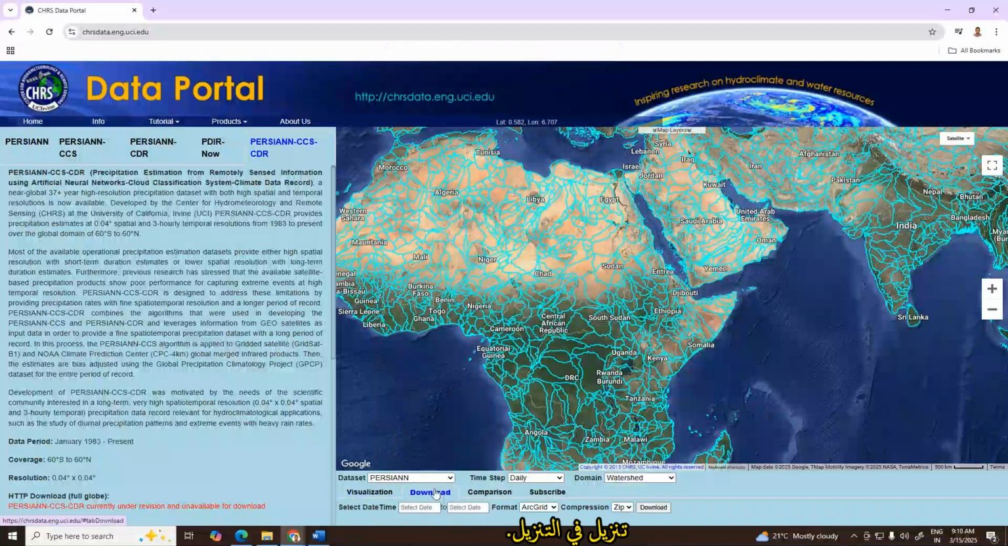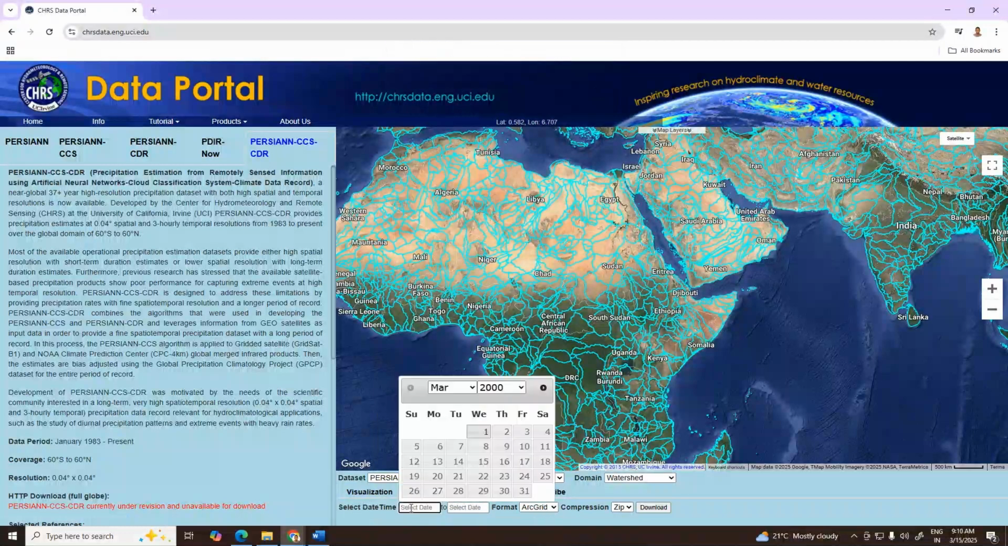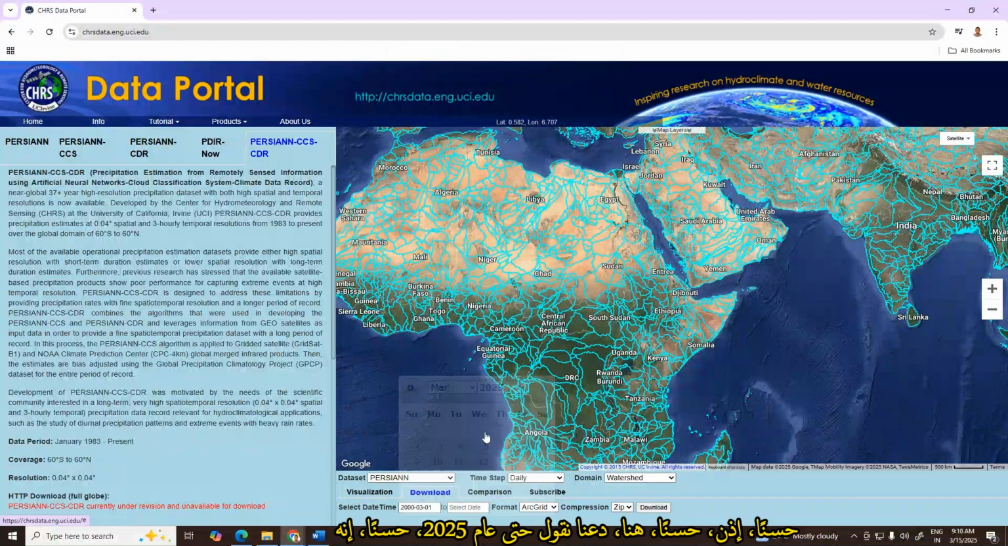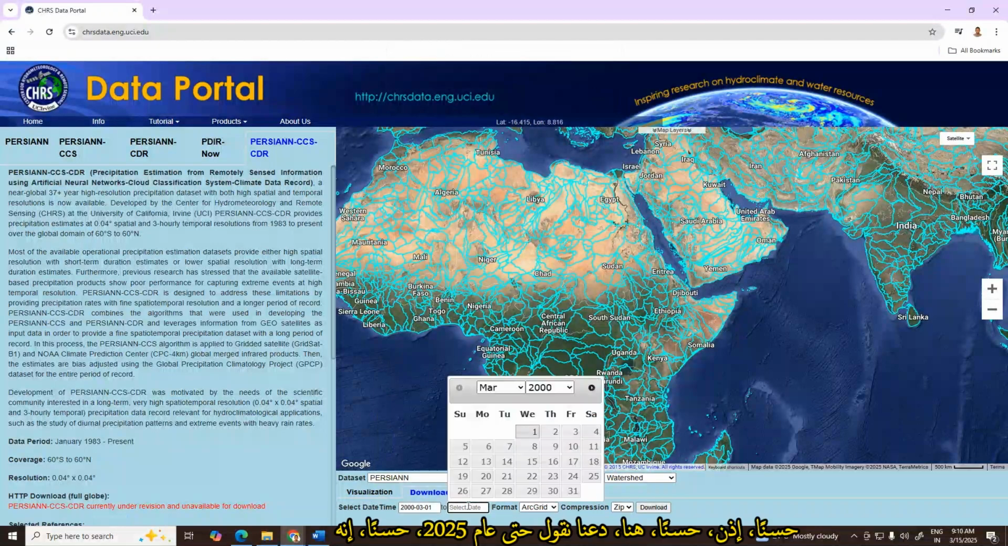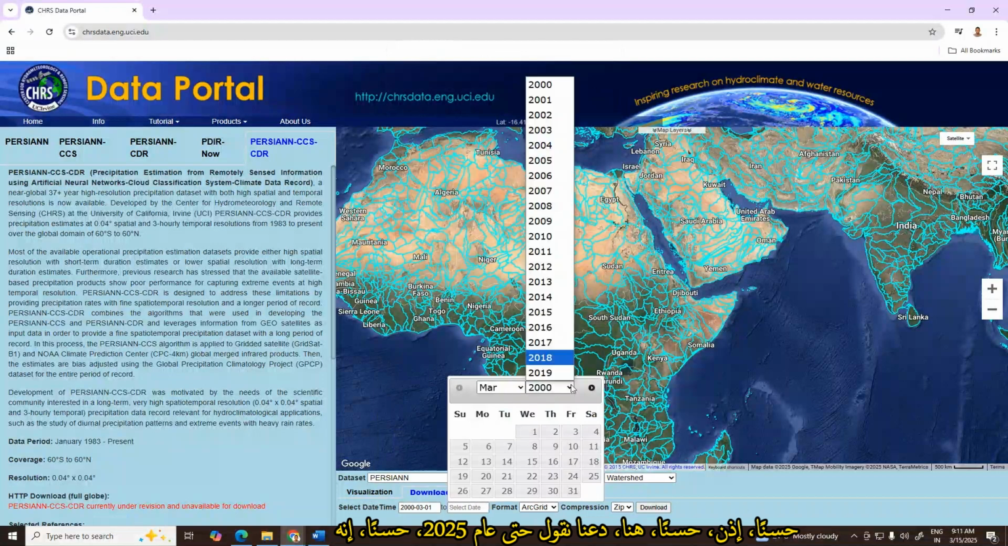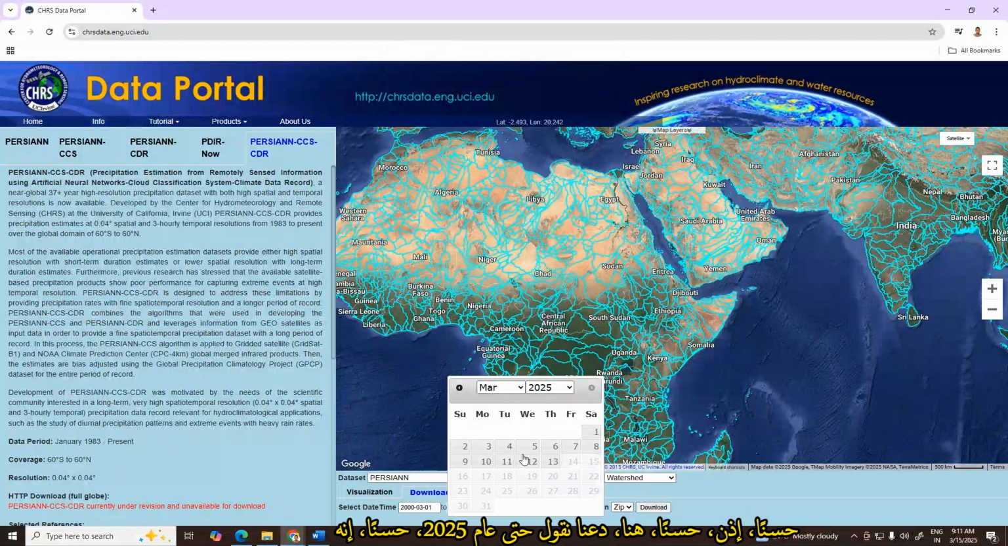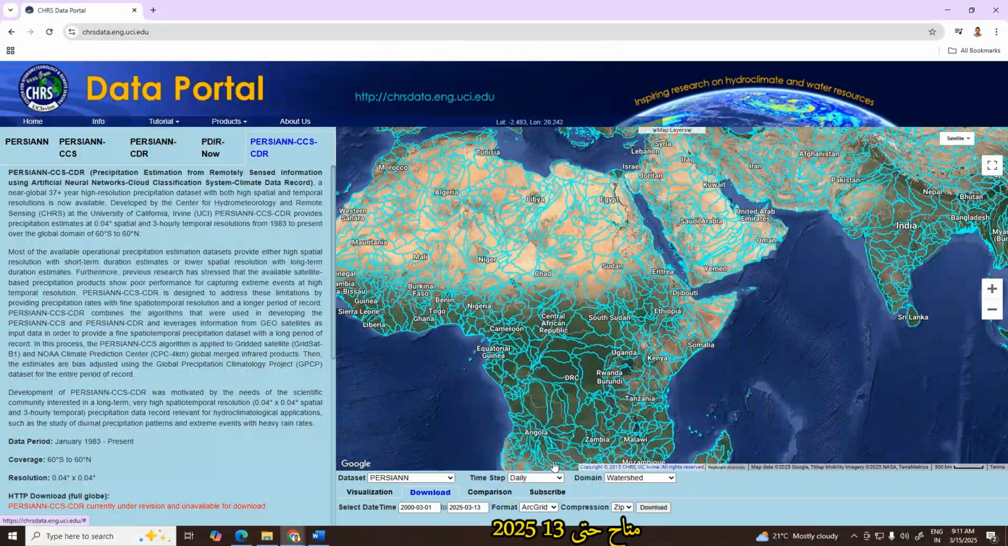Here, download. In download we specify the starting date and ending date of my data. Let's start, for example, let's leave it as it is, from March 2000. This is the availability of the data, and first March. Then here let's say up to 2025. It is available up to 13 2025.